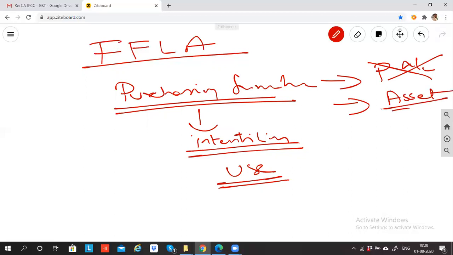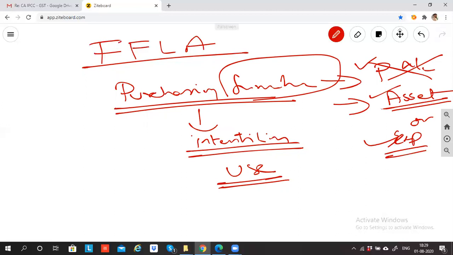What is the meaning of asset? We'll learn. So can you see, the same furniture, I'm classifying in the purchase account if the intention is to resell, or else if I'm using it, I'll record it in an asset or expense account. When an asset will come, when an expense will come, that is what we are going to study in accounts.